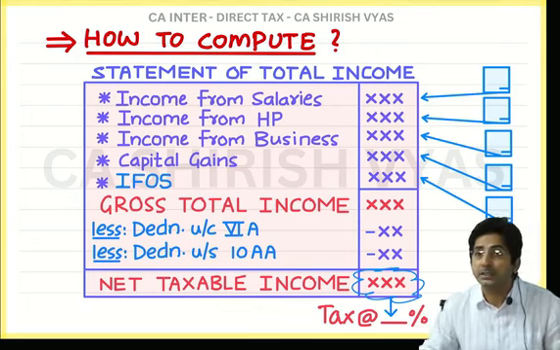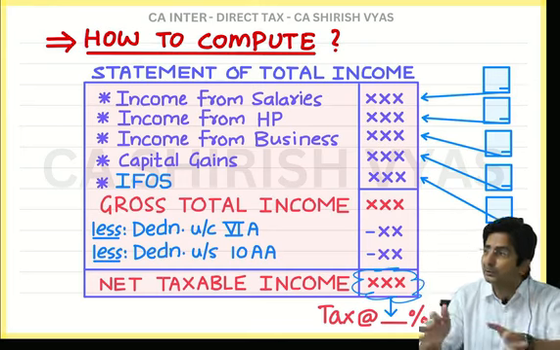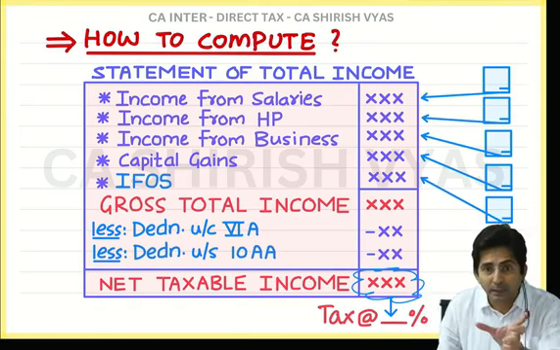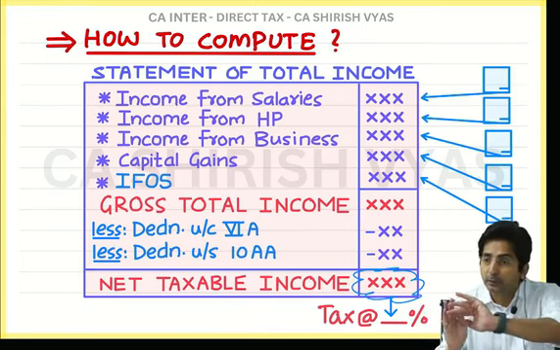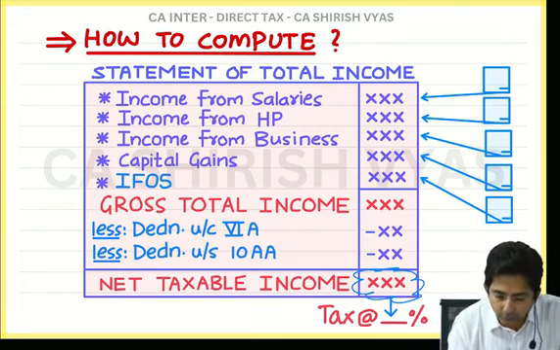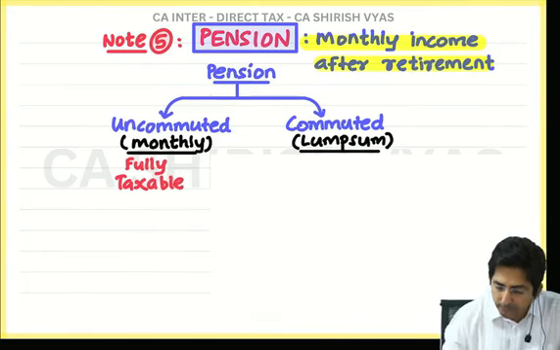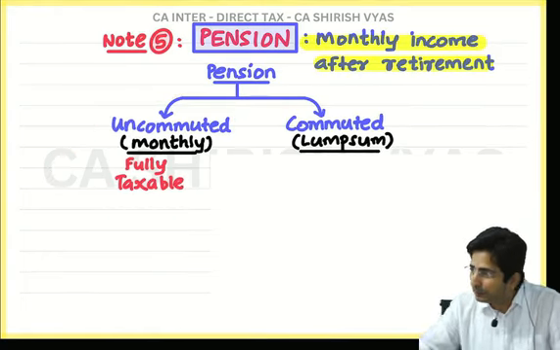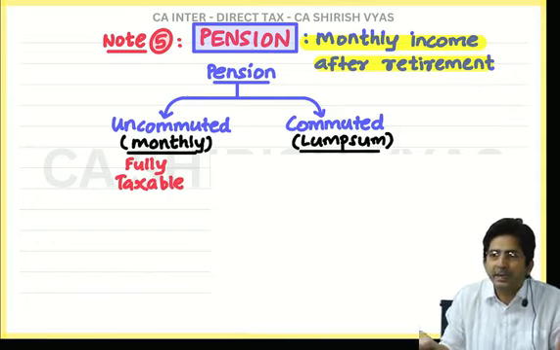So that uncommuted pension thing, it will be a small amount. So it looks like taxable, but actually tax will not come. Because as I said, if your income is up to a particular level, the tax is 0%. Only when your income crosses a level, the tax comes at a particular rate. So in short, why did I show this? Because I wanted to tell you that uncommuted pension looks like taxable, but it is not a burden because it will be a small amount. And up to a particular level, the tax is zero, so that is not a tension.